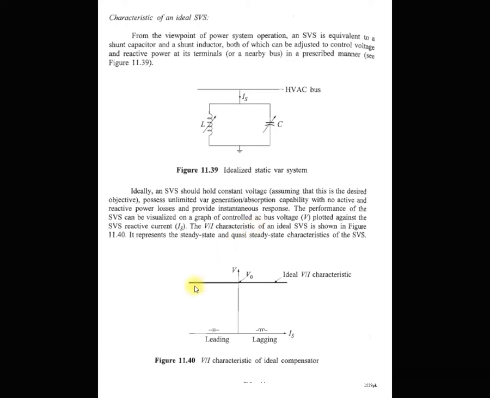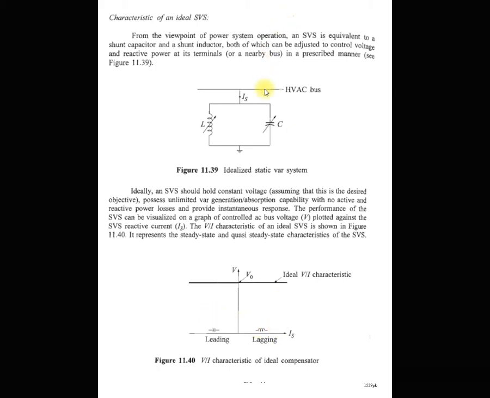Here in this characteristic it is V0. We require the V0. So for that you operate your SVC in the second region, because in the second region they provide the leading current. It means that they inject reactive power into the system. Lagging current means that they absorb the current.